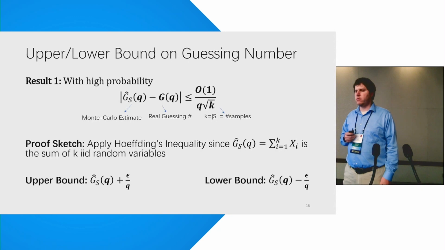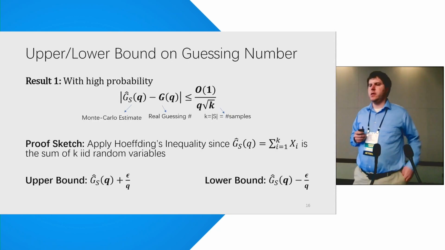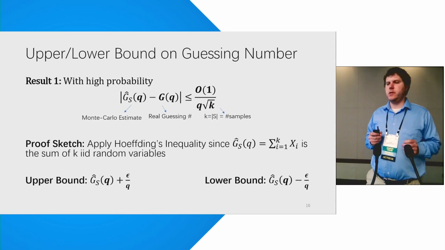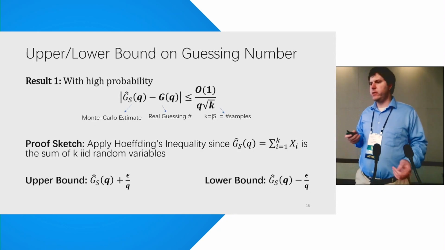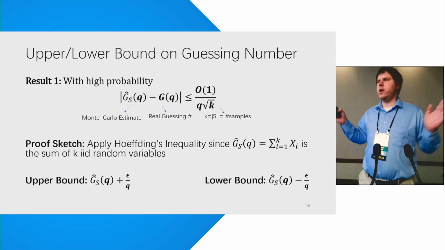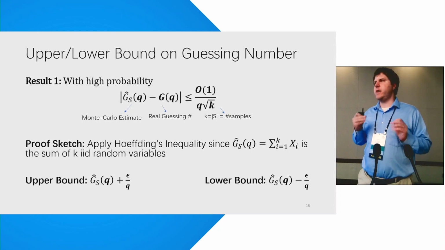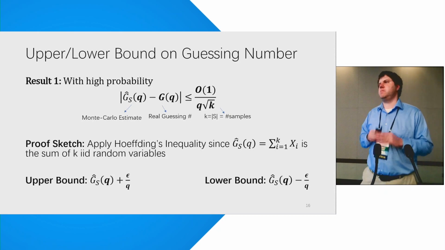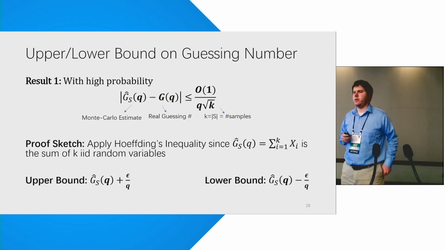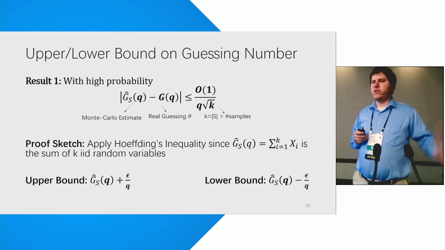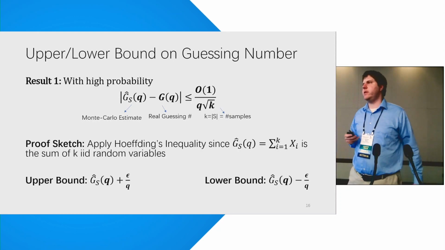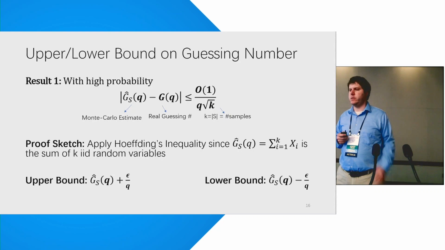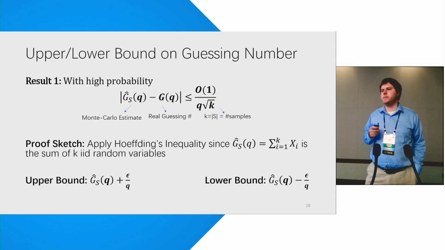So one of the results that we're able to show is that the Monte Carlo estimate, if you look at the difference between the Monte Carlo estimate and the real guessing number, it's upper bounded by order 1 over q times square root k, where k is the number of samples that we take. Proof sketch: we're applying Hoeffding's inequality, and this gives us an upper and a lower bound on the guessing curve, which applies with high probability.